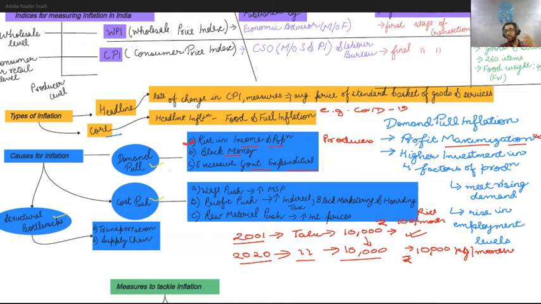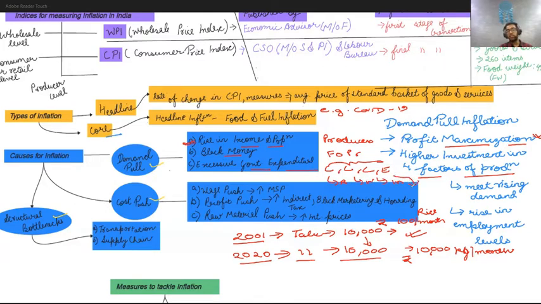So there are 4 factors of production, that is land, labor, capital and enterprise. And when all these 4 factors are employed, these are called factors of production. And the kind of payment they receive is called factor payments: land receives rent, labor receives wages, capital receives interest, and the entrepreneur or enterprise receives profit. So these are the factor payments we talk about.